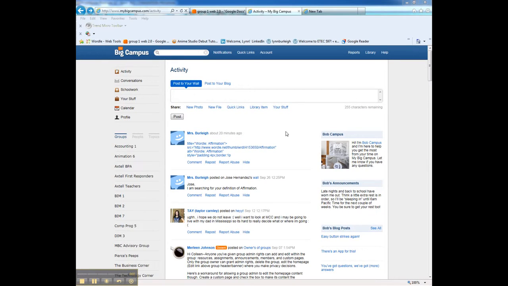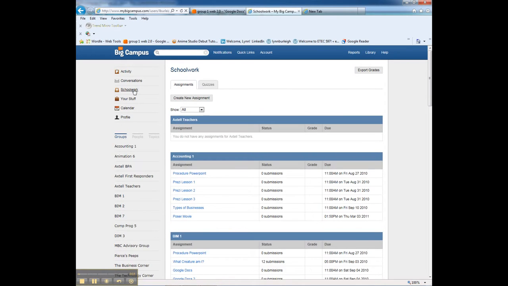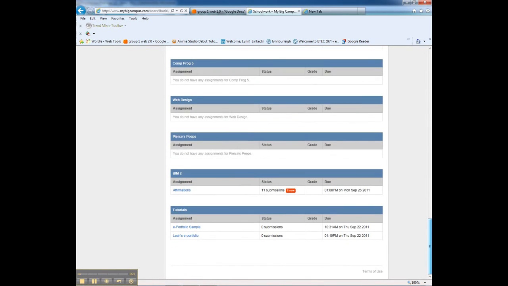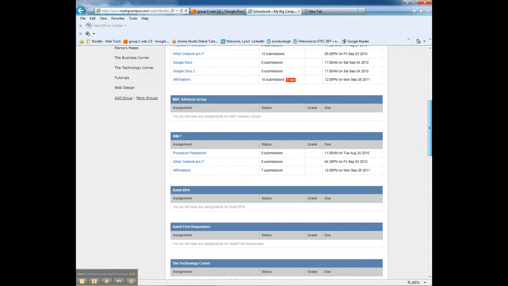Today I'd like to show you an activity of how I add Web 2.0 tools in my classroom. I combine by using the My Big Campus portal, and I put the students' assignments in the portal. They would go to schoolwork, and then they would look for their class, and we'll just go down a little bit. You can see all the classes that I have and some of the assignments that I have. But we'll just go up here to BIM 7, and we're going to be looking at the affirmations.